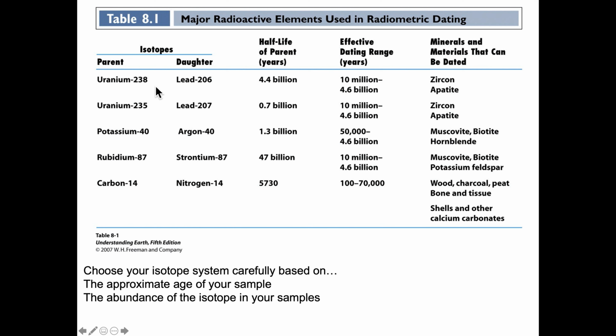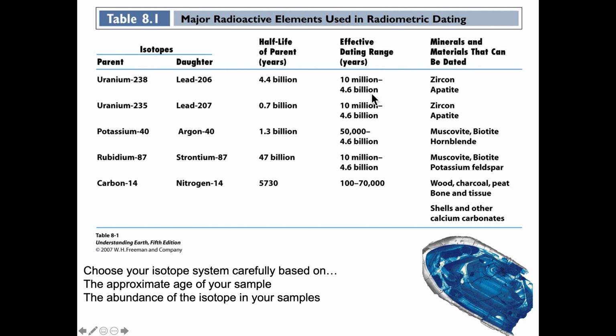Uranium-238 breaks down into lead-206 with a half-life of 4.4 billion years. This means it's useful for dating material that's between 10 million and 4.6 billion years of age. The minerals that we look for to do this kind of dating are zircons and apatite. Zircon is a zirconium silicate. It's very resistant to weathering and change. Therefore, it tends to stick around for a very long time.